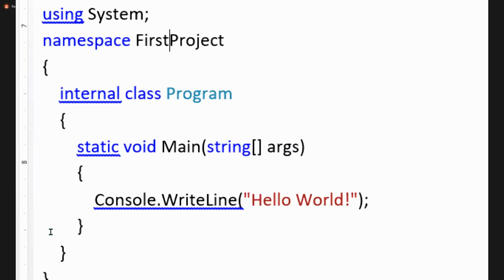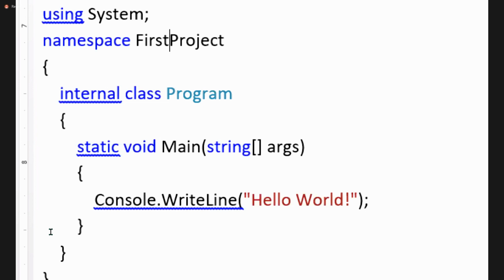Today, this is the first class you define. But by the end of our object-oriented programming, we'll be having some 50, 60 classes in our project. In all the projects, you can consume the class. Which class? Program class. That is what internal is. And don't forget, the default scope of a class in C# is internal.